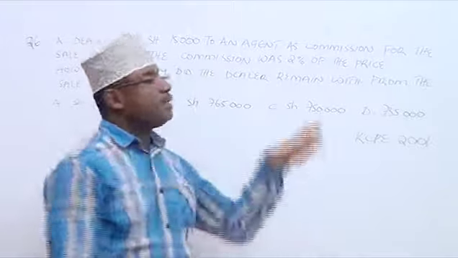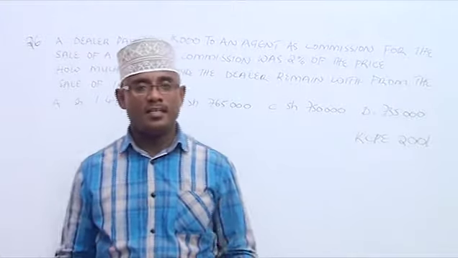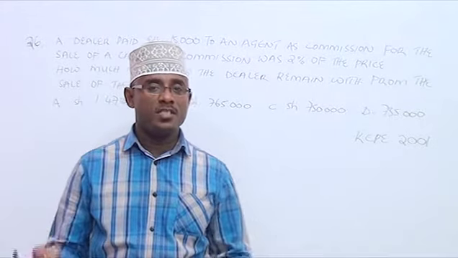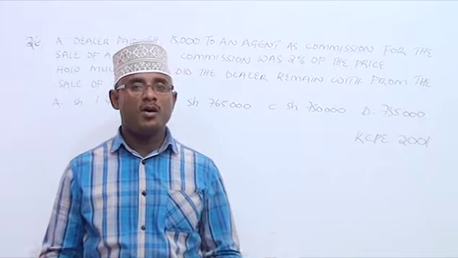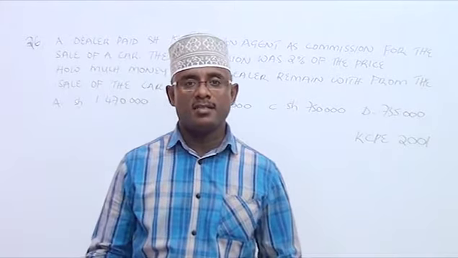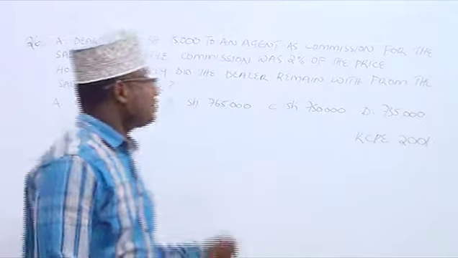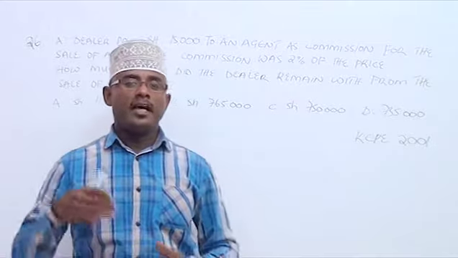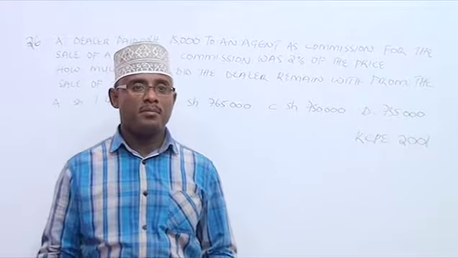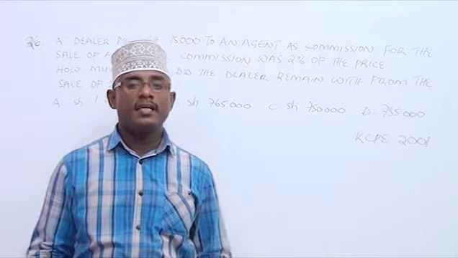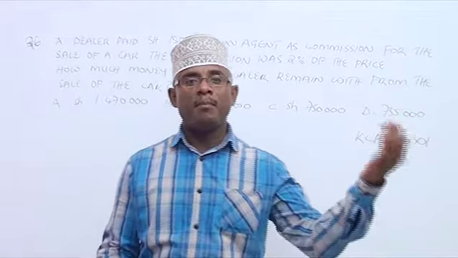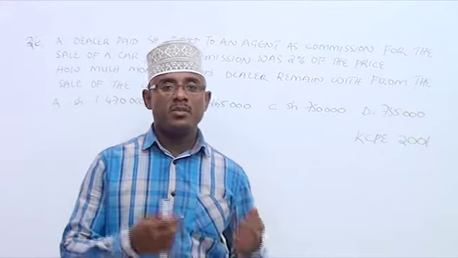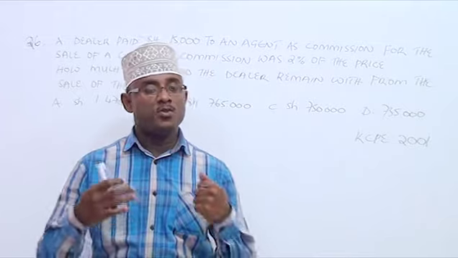Now, the dealer is the person who is dealing or who sells the cars. Okay? The owner of the company which sells cars, or the owner of the business which sells cars. So that is a dealer. Now, what they do is they have people who help them to sell the cars. And these people, whenever they bring a buyer to come and buy a car, they are given commission based on the price paid to the dealer.